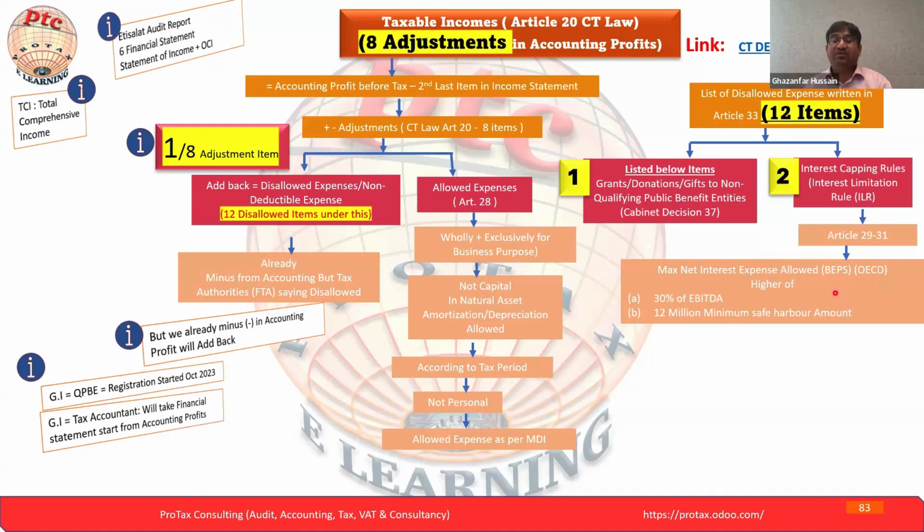First we have to understand the basic concept. Why is BEPS applied? Because taxation in the UAE follows the OECD guideline, though not 100%. But as per the taxation, the main framework was taken from the Netherlands.